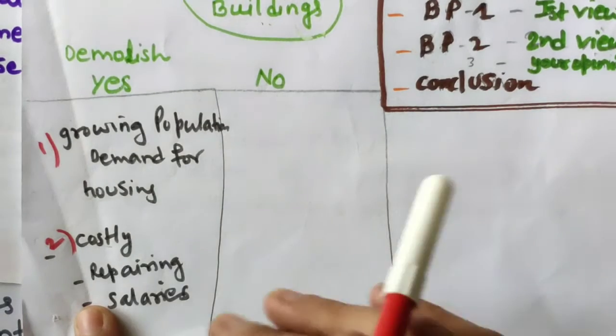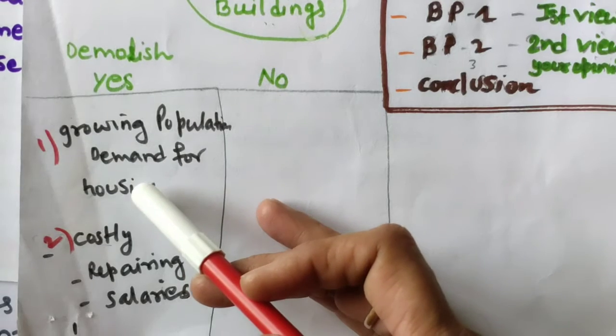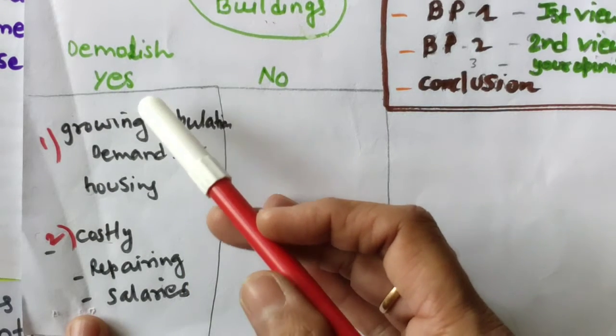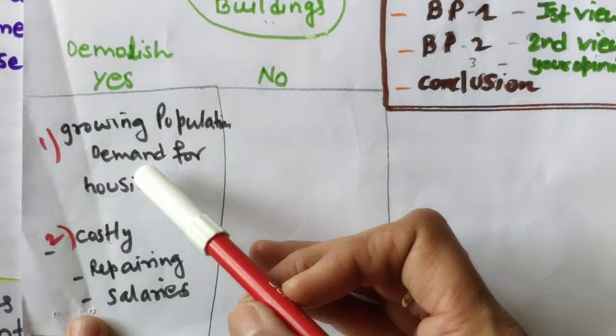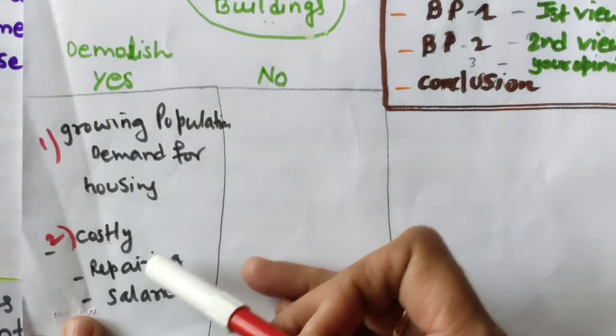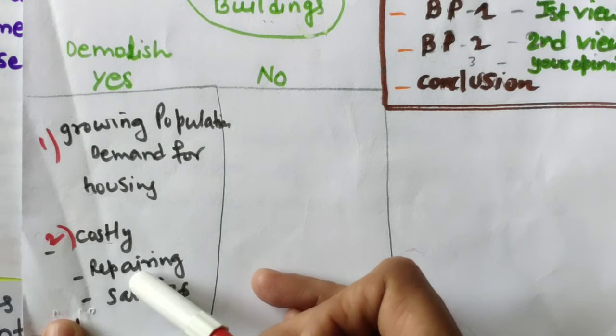Now look at what I have written: growing population demand. So buildings should be removed or demolished because of the growing population in city centers and their demand for housing. And second, it is a costly affair.